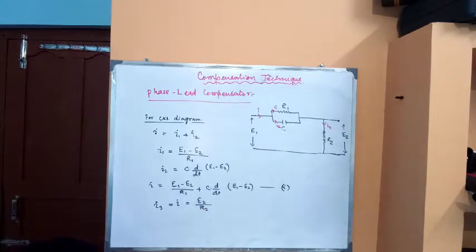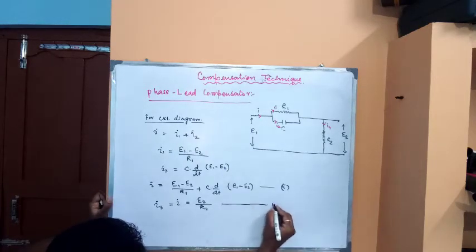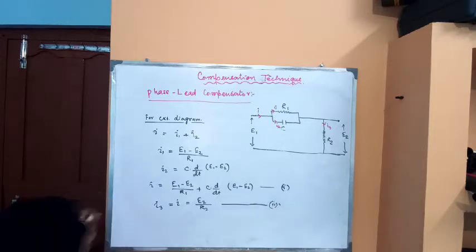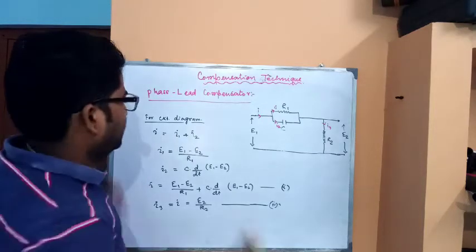So with respect to the R2 branch we got this expression. So this is equation number 2. Now put the value of equation number 2, or the value of I, in equation number 1.